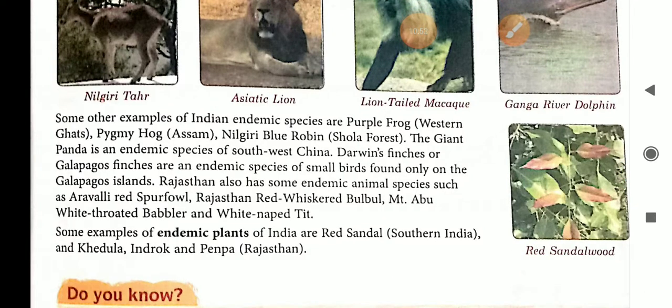Darwin's finches or Galapagos finches are an endemic species of small birds found only on the Galapagos islands. Rajasthan also has some endemic animal species such as Aravali red spurfowl, Rajasthan red whiskered bulbul, Mount Abu, white-throated babbler, and white-naped tit.